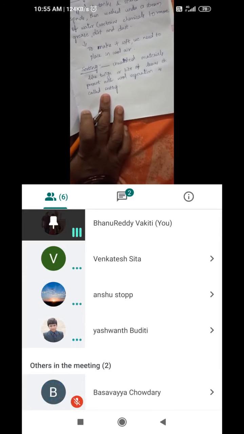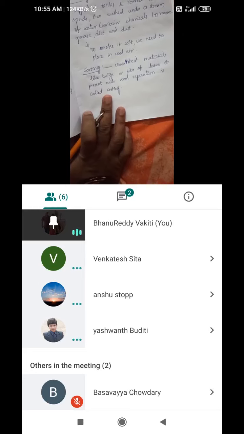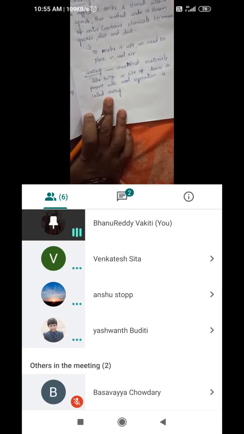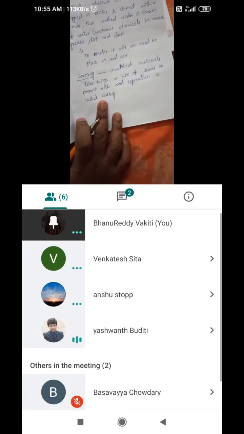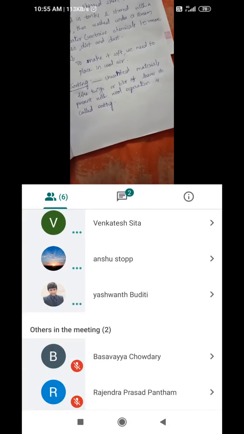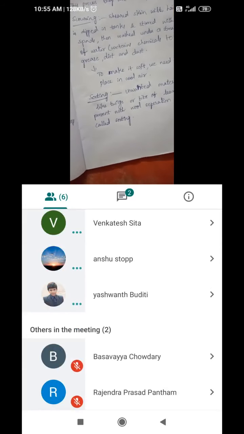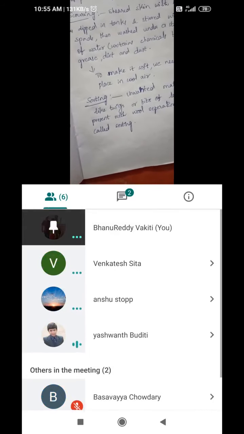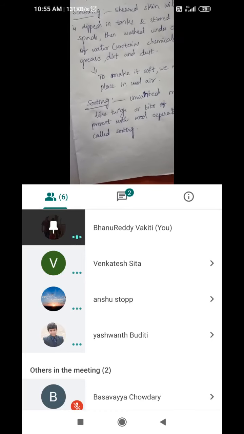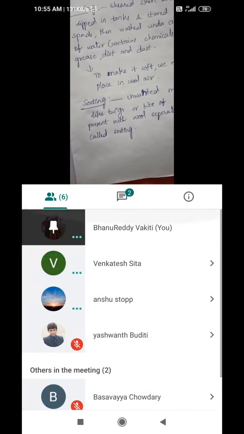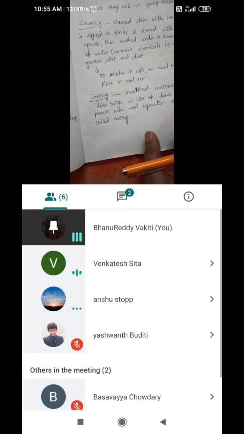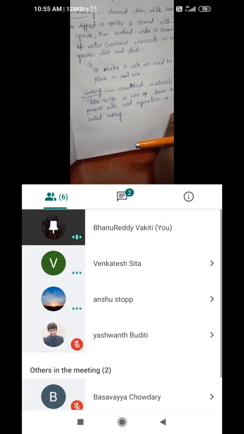Basavaya Chaudhary, Yatishwar. Yes, Rajendra Prasad Pantam, Venkateshwarlu is there. Why? Nasiha is not there now. She went off. In the middle only she jumped out.